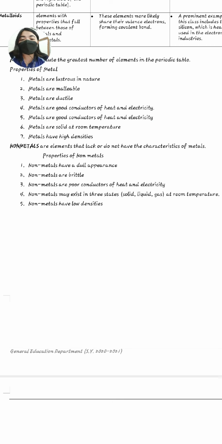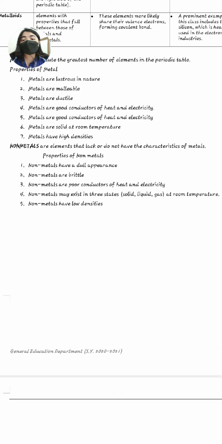Next, we also have non-metals. As I've said, non-metals are elements that lack the characteristics of metals. One of the characteristics of metals is being a good conductor, so that is the lacking point of non-metals. If metals are lustrous or shiny, non-metals have a dull appearance, because the elements present in non-metals are noble gases. If you picture the noble gases, they are not shiny, right? That is why non-metals have a dull appearance.